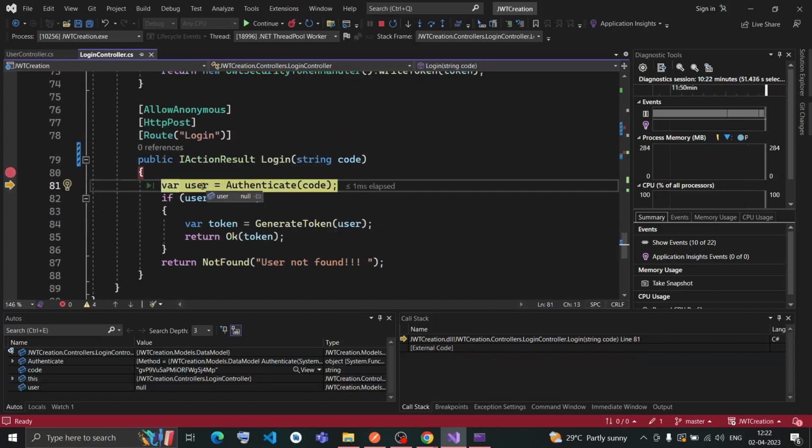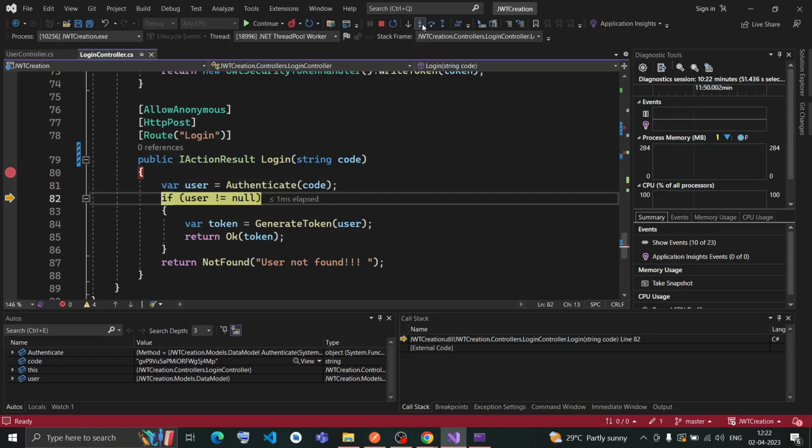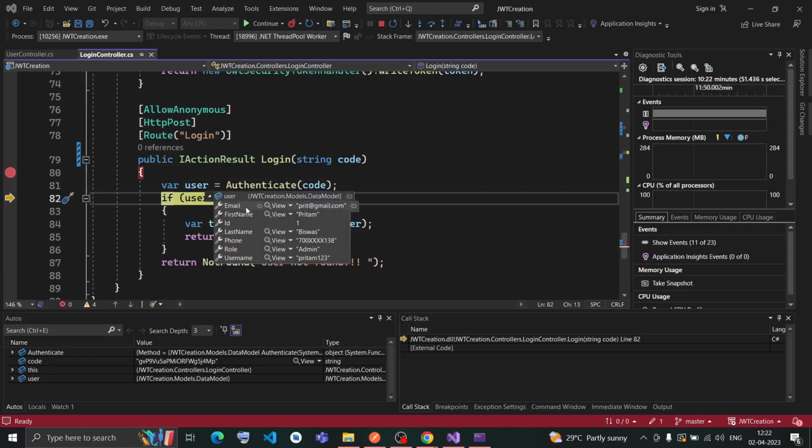Now the user is null, and the authenticate method will have the particular data. If I step into it, the user will have all the data here, because authenticate will pass on the data to the user. So the pass on has been done.